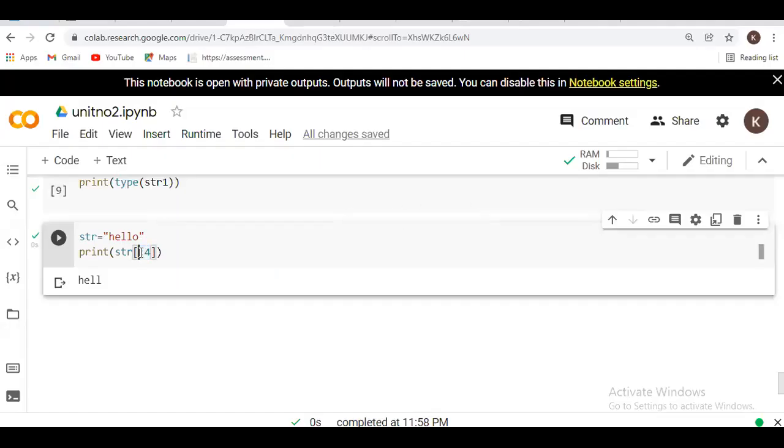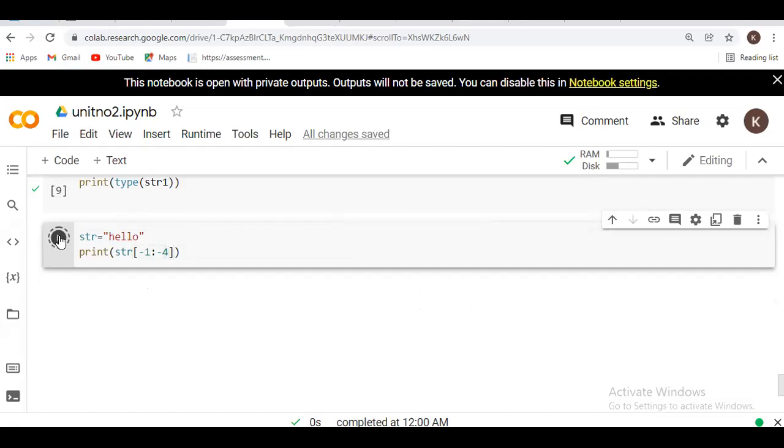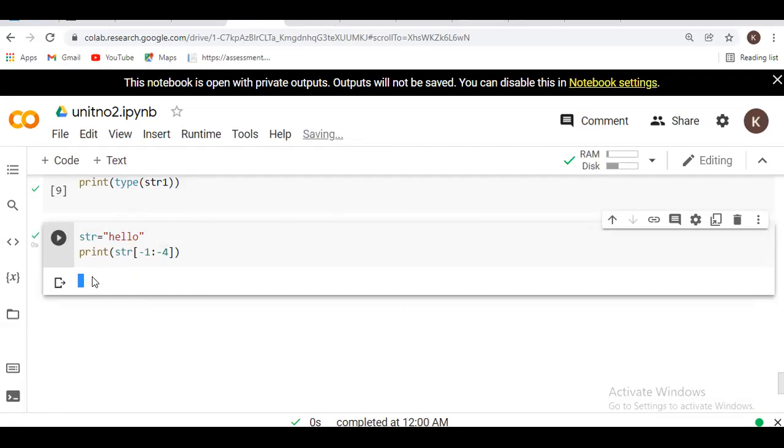So suppose I pass here minus... it will only display the last characters. Why? Because it will be first, second, third, and the fourth location is my H only. Suppose here I pass minus 1 to minus 4. Just 1 minute. Okay, sorry, my mistake.